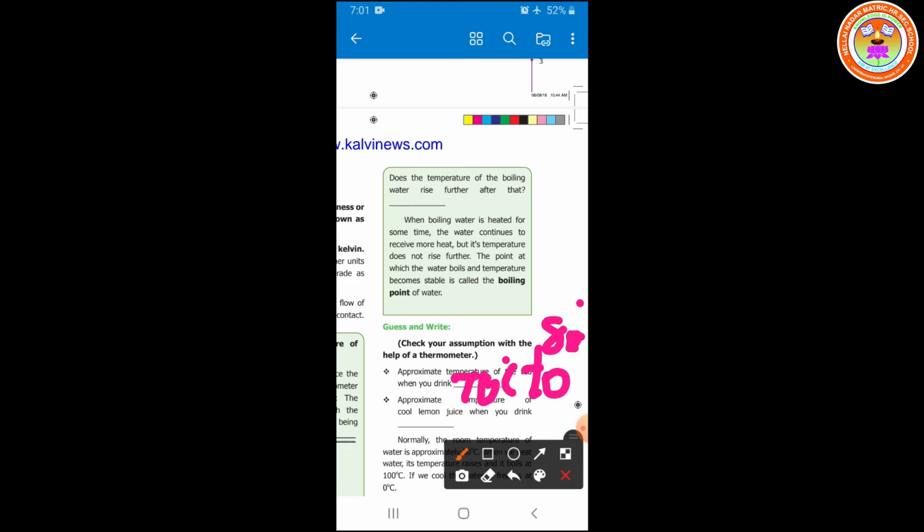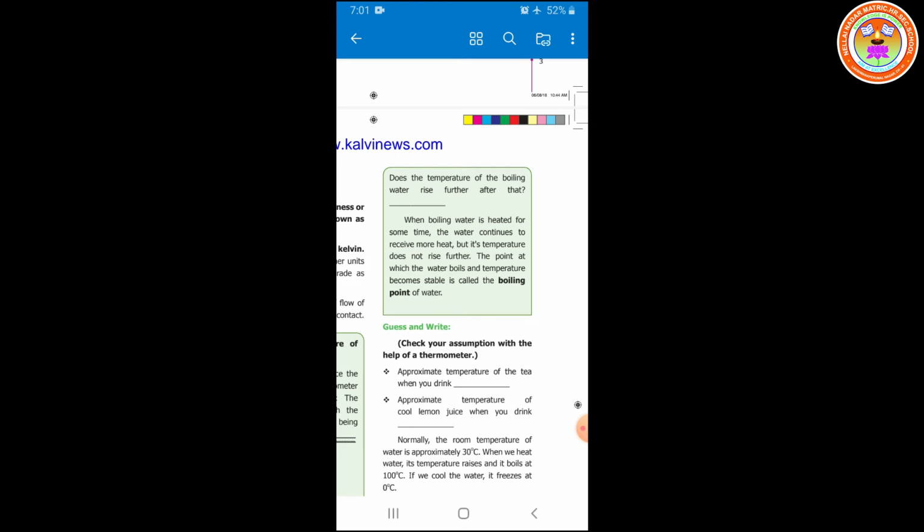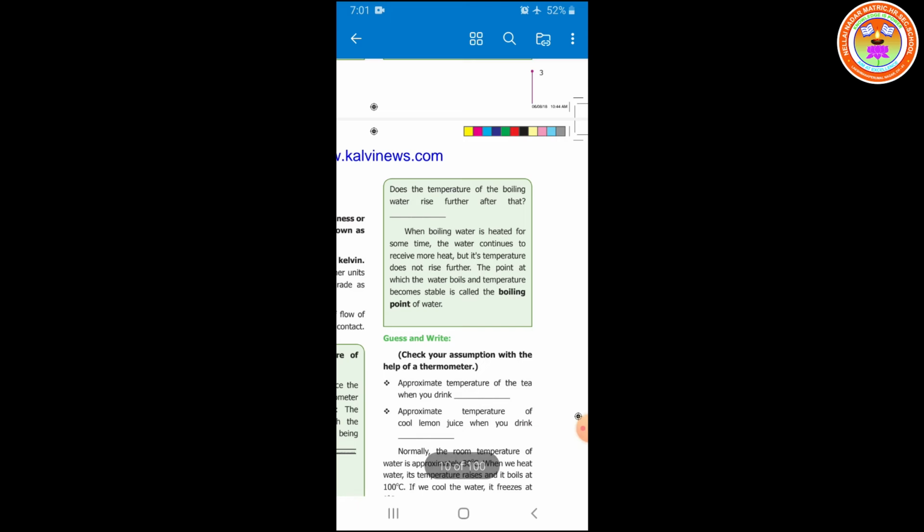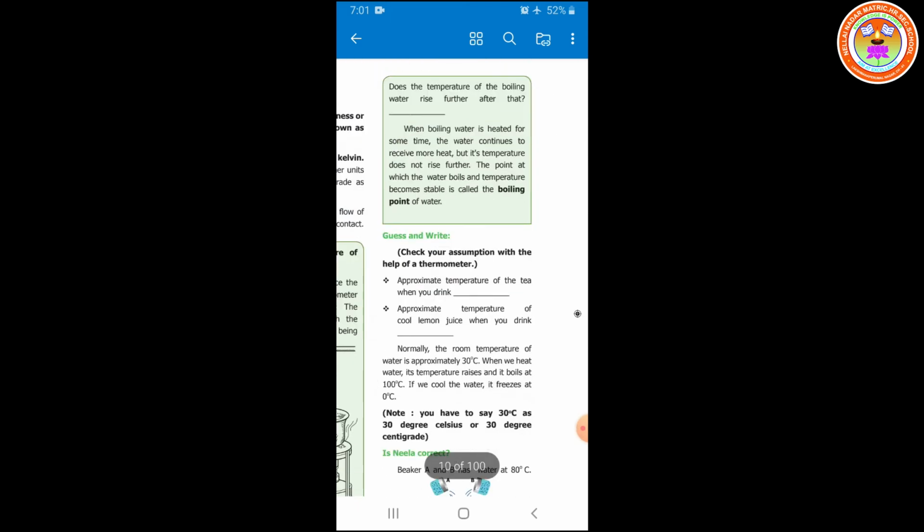And what is the next question, students? The approximate temperature of a cool lemon juice when you drink it. So what will the temperature be? Very low, which is nearby 20 degrees Celsius, students. So normally the room temperature of water is approximately 30 degrees Celsius, students.